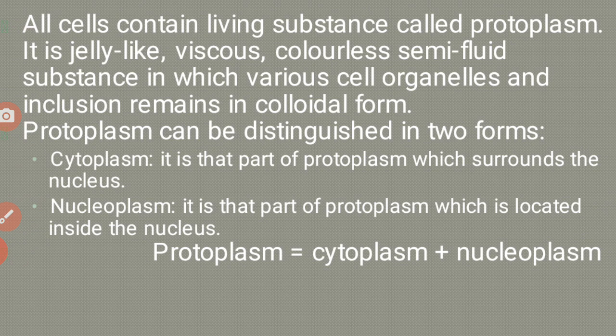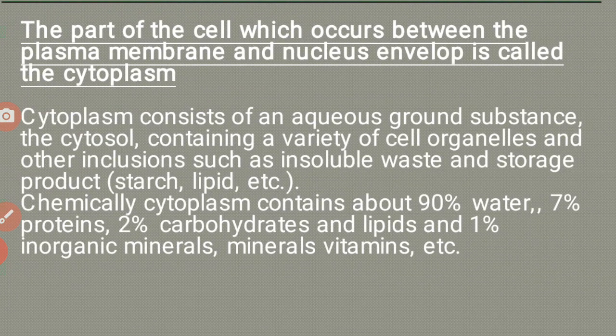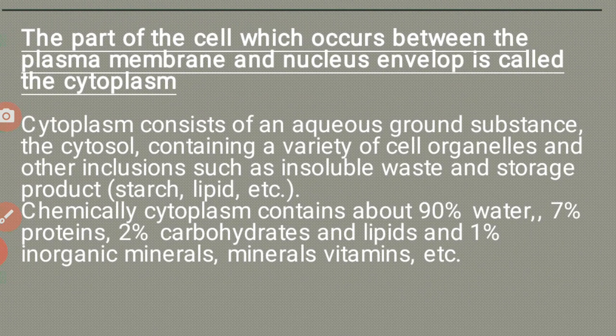Protoplasm can be distinguished in two forms. Cytoplasm, it is that part of protoplasm which surrounds the nucleus. Nucleoplasm, it is the part of protoplasm which is located inside the nucleus. So protoplasm is nothing but the summation of cytoplasm and nucleoplasm. The part of the cell which occurs between the plasma membrane and nuclear envelope is called the cytoplasm.